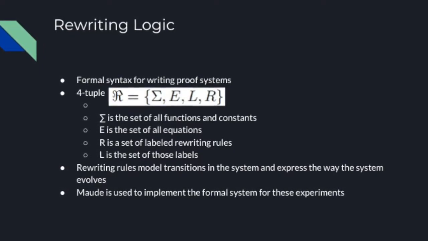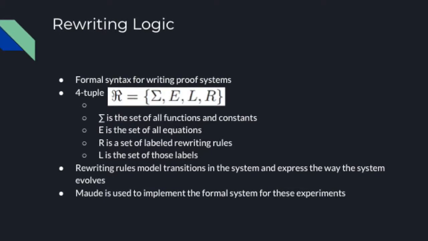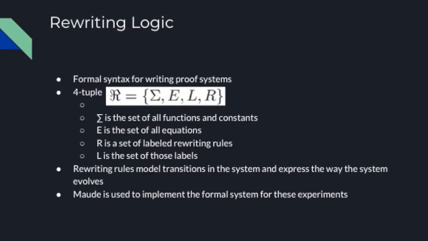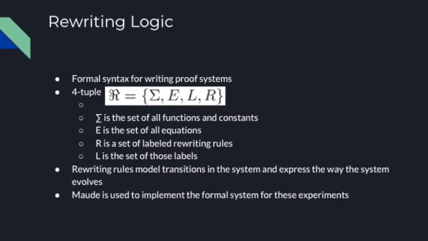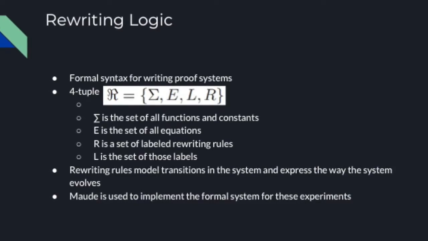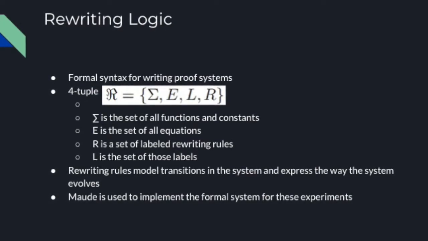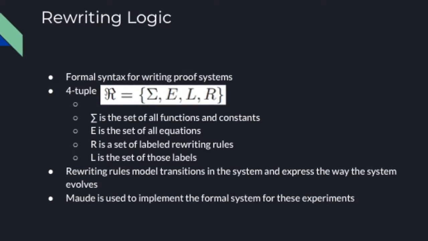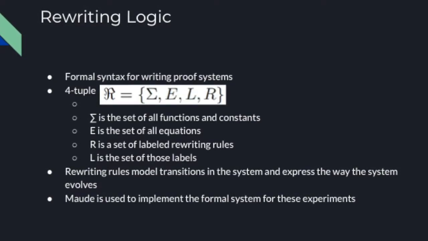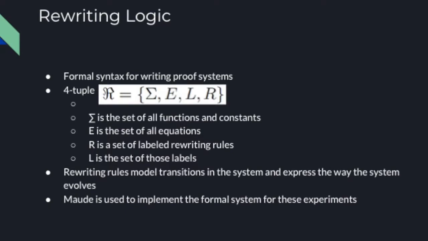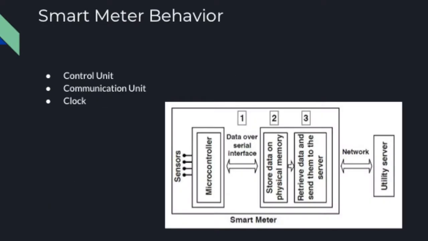These rewriting rules model transitions in the system. So if you think of it as something like a state machine, then the rewriting rules are what model the movement between those states when the system changes. And then the labels on those rewriting rules describe how the system changes, how different variables change, and things of that sort. This was implemented using the Maude language for the experiments used in this paper.